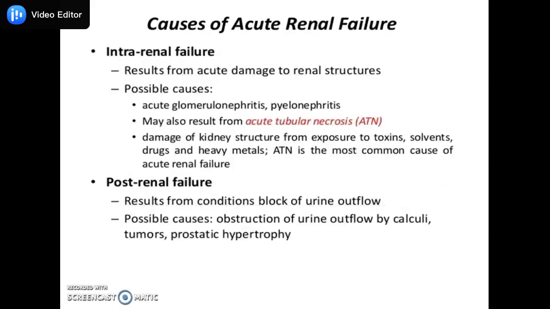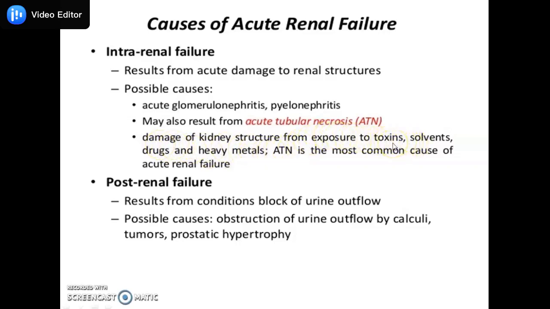The next is intrarenal failure, which results from acute damage to the renal structures, and it may be caused by acute glomerulonephritis and pyelonephritis. Nephritis means the inflammation of the glomerulus, and that may result in acute tubular necrosis, which may occur due to damage of kidney structures by various toxins.